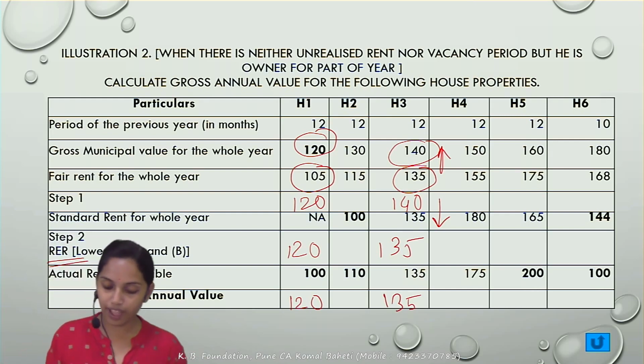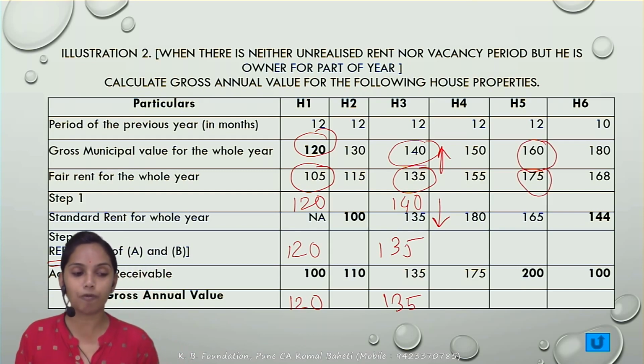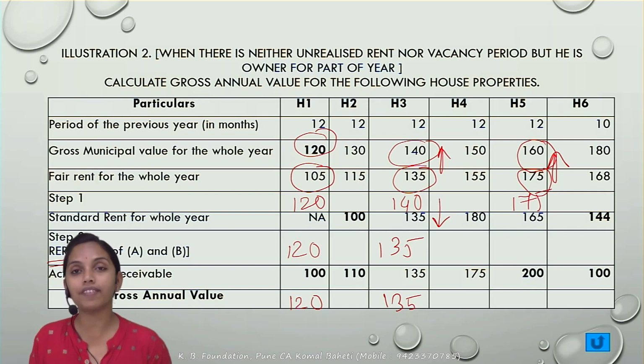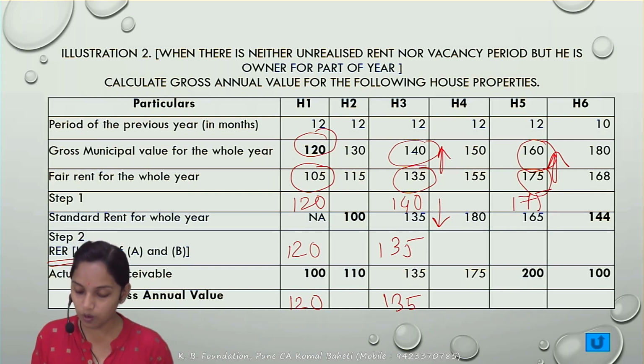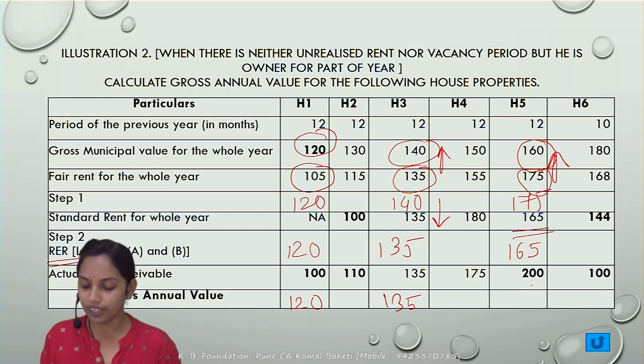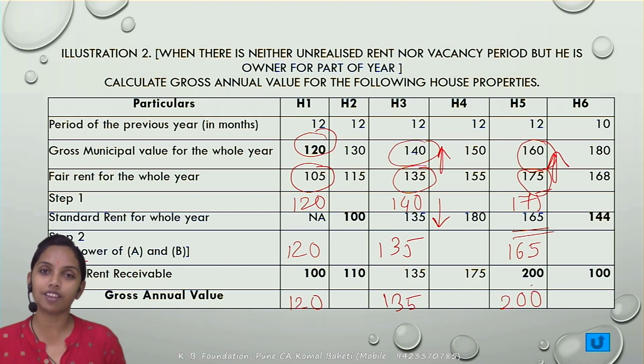Next, house 5. The municipal value is 160. The fair rent is 175. So step 1 says whichever is higher. So the answer of step 1 would be 175. That is to be compared with the standard rent, whichever is lower. What is the standard rent? 165. Whichever is lower means it comes to 165. And that is to be compared with the actual rent, whichever is higher. So it comes to 200, which becomes your gross annual value.